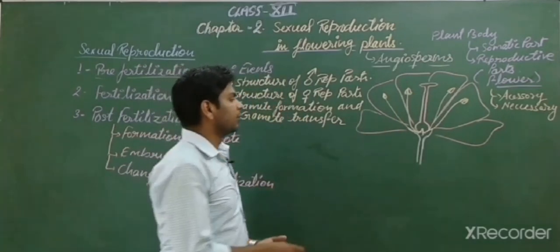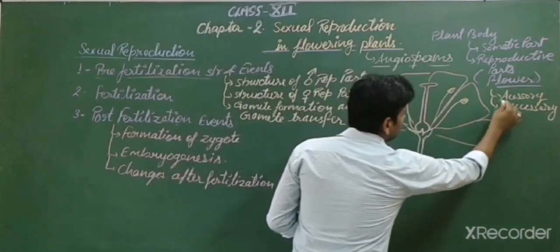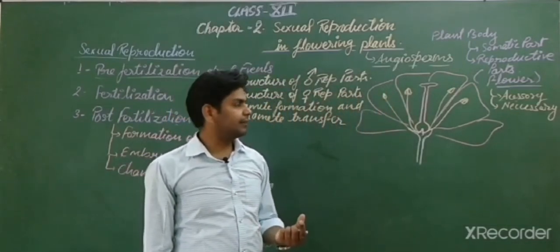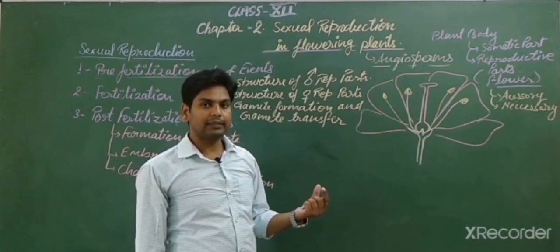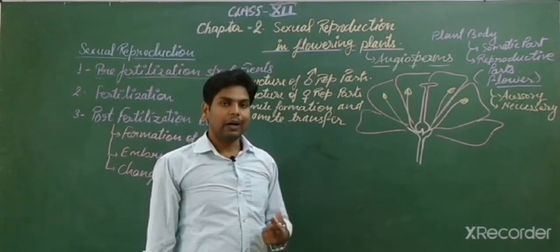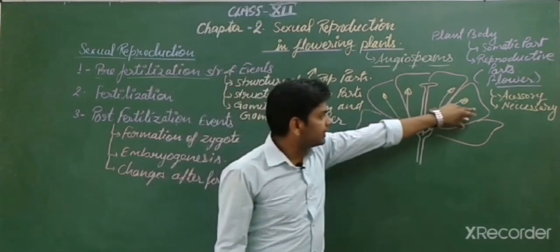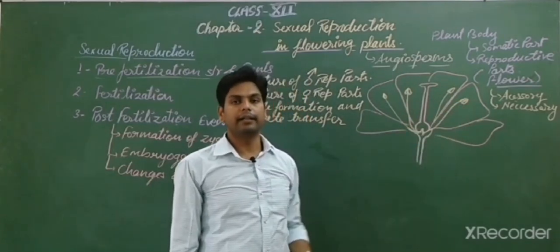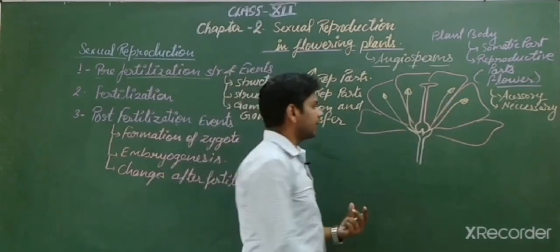Let's discuss. Students, accessory means the parts of the flower which indirectly participate in reproduction, or we can say these parts only support the necessary parts which directly participate in the reproduction process. So what are the accessory parts?